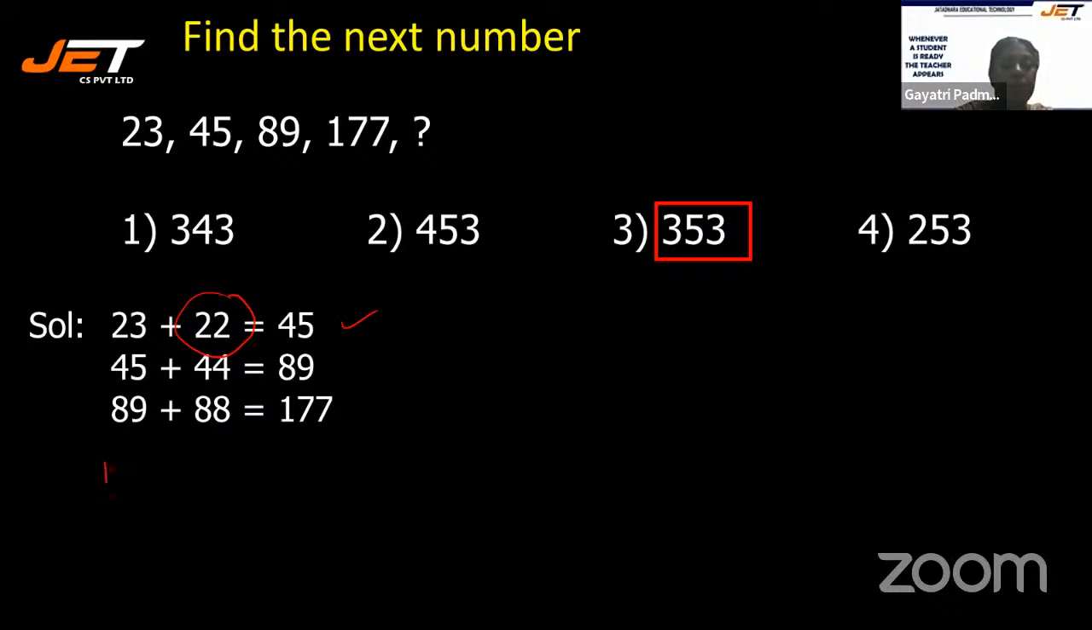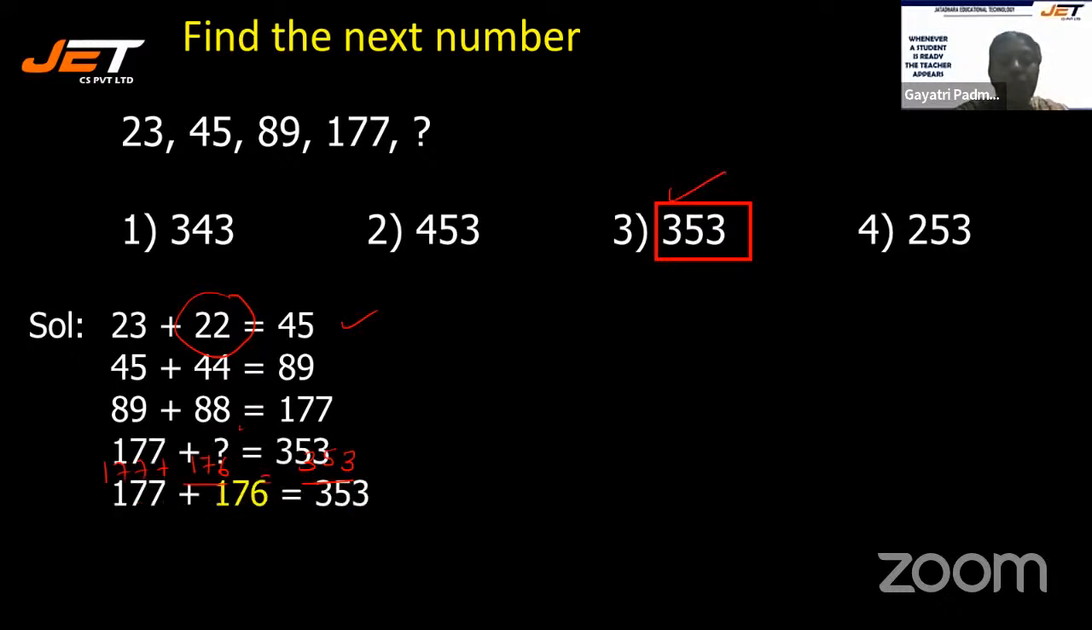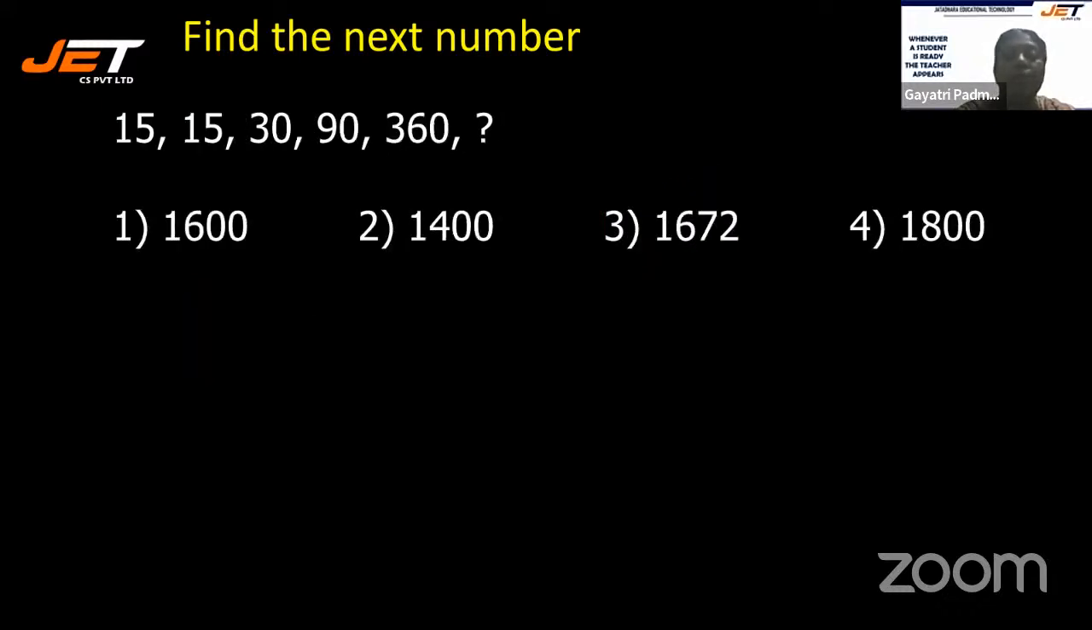Right. So now similarly, 177 plus what will give you the next number? So it is into 2, likewise into 2. So 8 twos are 16, 8 twos are 16 plus 170. In other words, the double. So 177 plus 176 should give you 353. That is why option 3 has been chosen as the correct answer. All right, students? Now, let's move on to the next question.